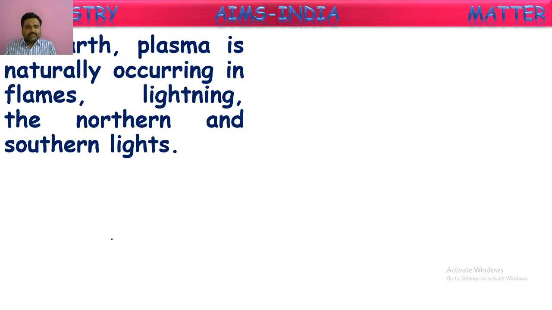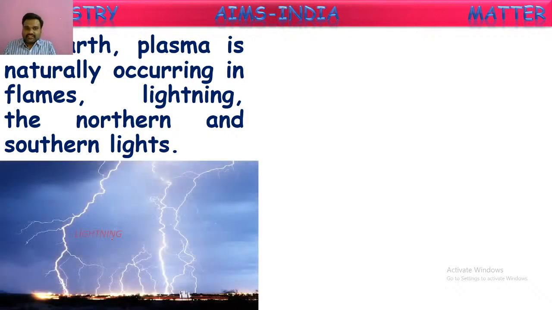On the earth also, we observe the existence of plasma, but very rarely. One of them is lightning. In the time of lightning, a high voltage of electricity will be produced by the clouds, as we know. Because of this very high voltage, the gases in the atmosphere in fractions of seconds will be ionized and form some plasma state.